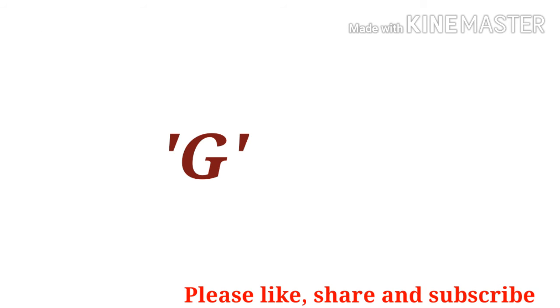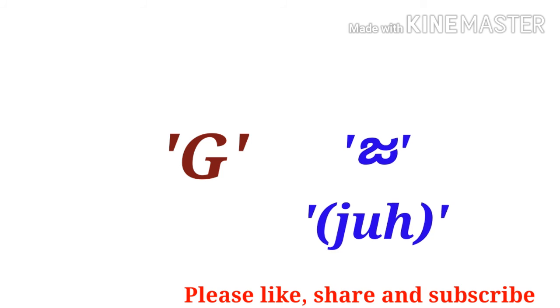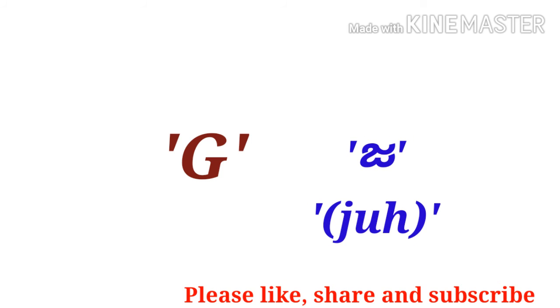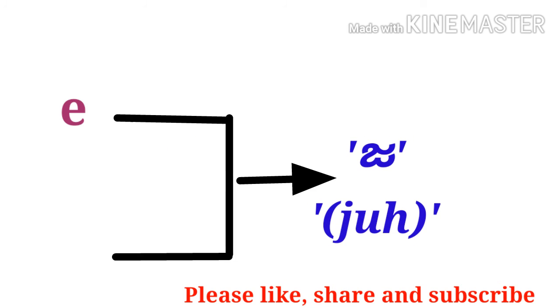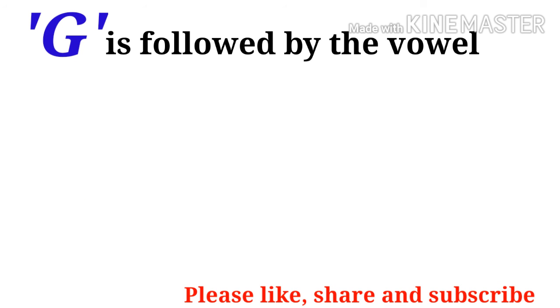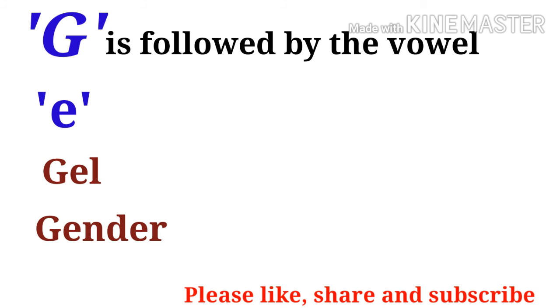The letter G sounds like J when it is followed by the vowels E or I or the consonant Y. Let us see some examples for G is followed by the vowel E. Gel, gender.